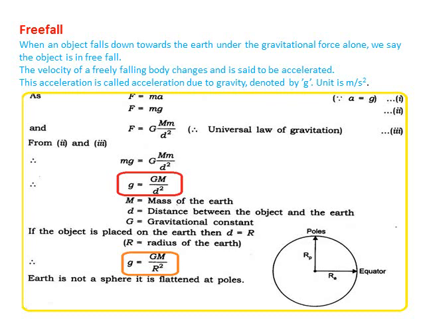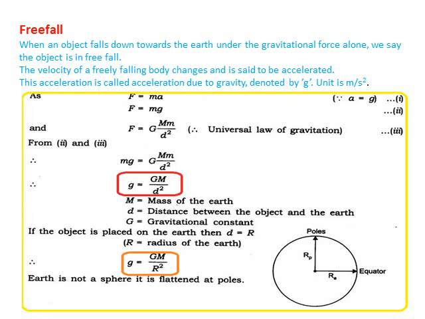The velocity of a freely falling body changes and it is said to be accelerated. This acceleration is called acceleration due to gravity, denoted by the letter g, and its unit is meters per second square. Now let us derive the equation for the value of small g, that is, acceleration due to gravity.